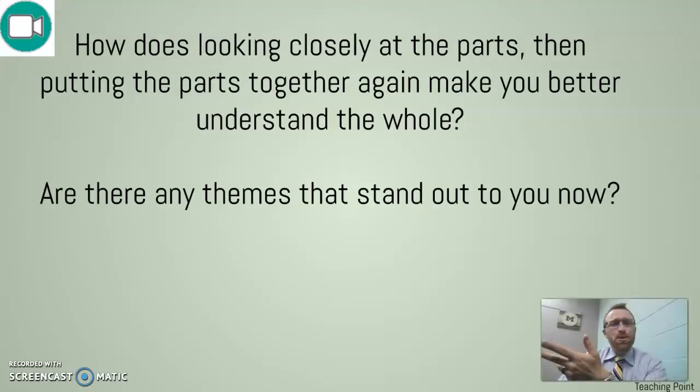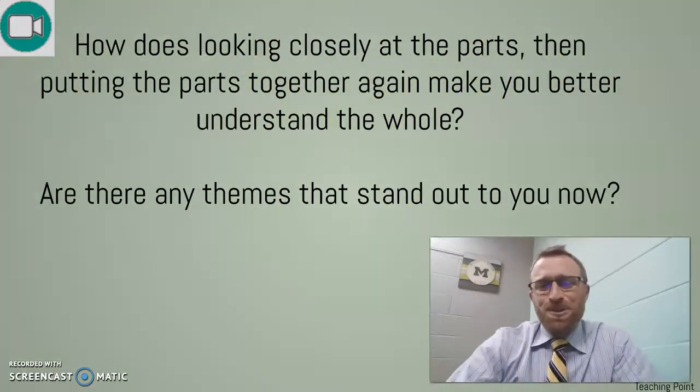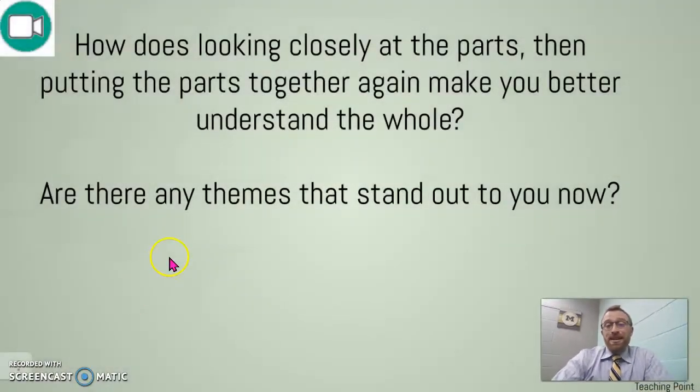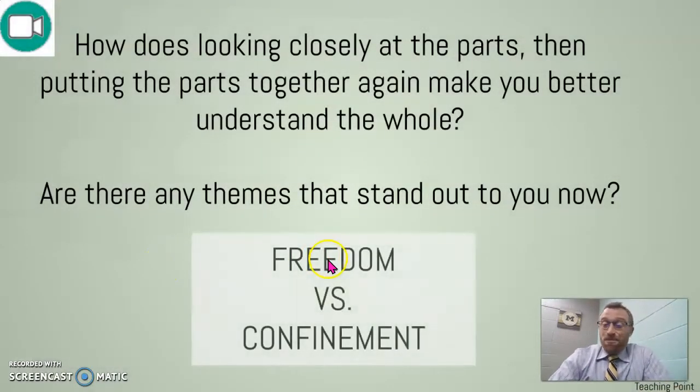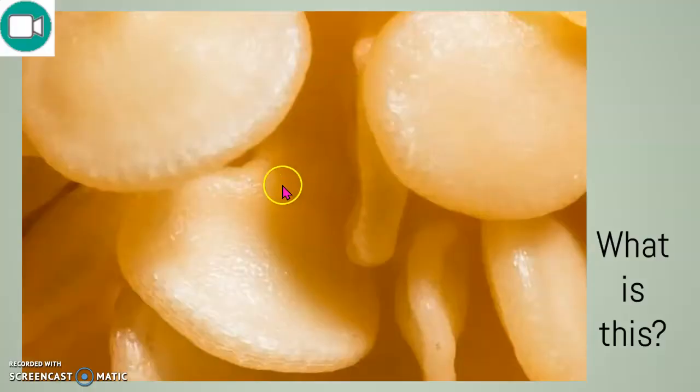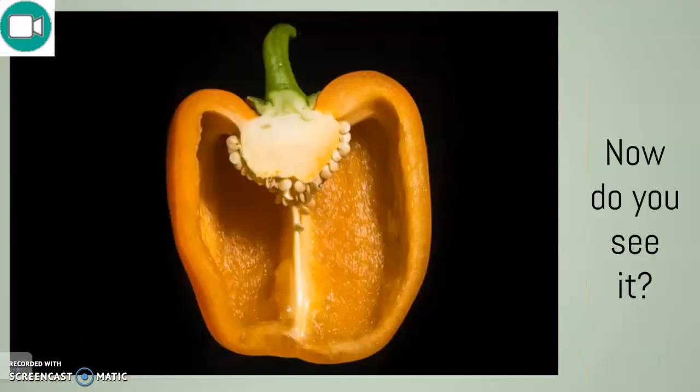So this is hugely important, right? How does looking closely at the parts, then putting the parts together, make you better understand the whole? I don't know. For me, that theme jumps out, right? So now I see that theme of freedom versus confinement, where I don't think I would have gotten that before when I didn't know it was a prison, because I was just looking at it as bell pepper seeds and not the actual bell pepper.